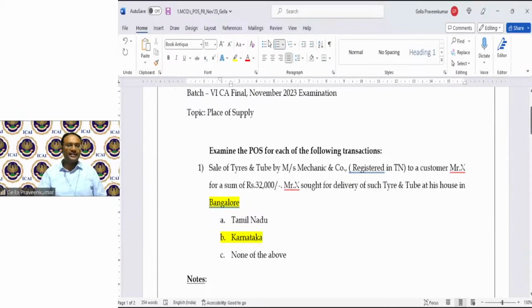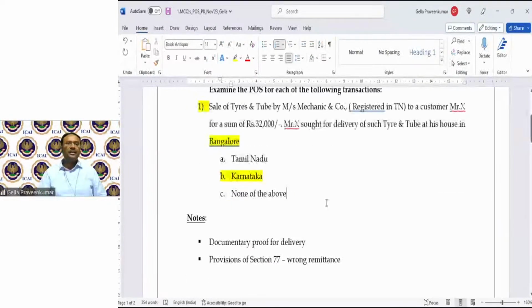Yes, Kaushik, your answer is right. Now, the answer is easy. Now, a couple of points for you, for food for thought. When you conduct your internal audit, stock audit, or statutory audit, when there is a B2C transaction,